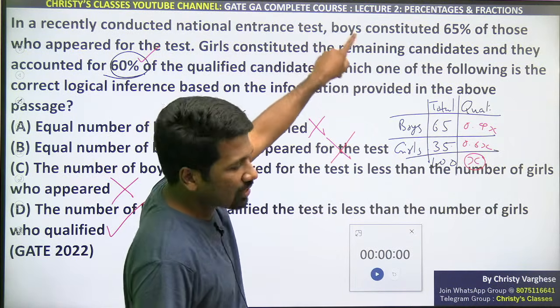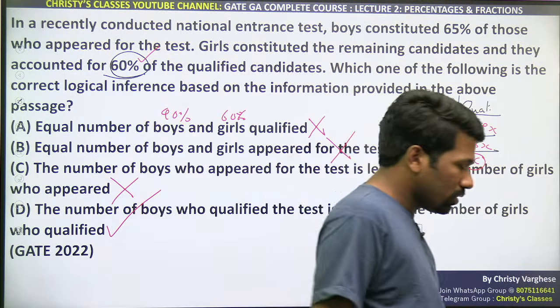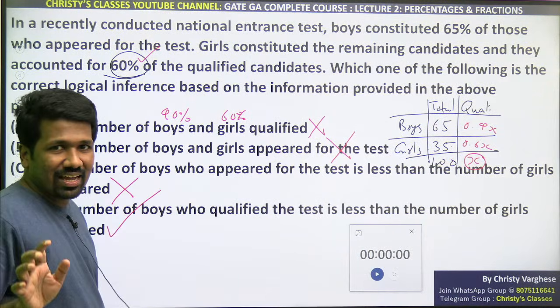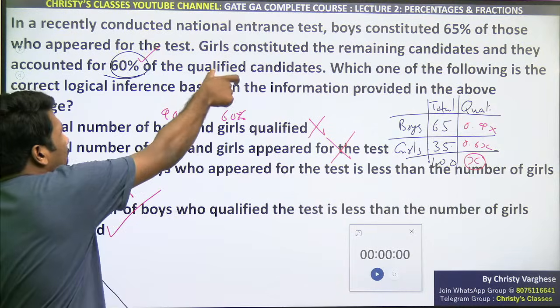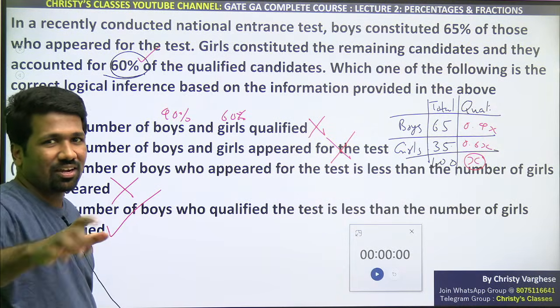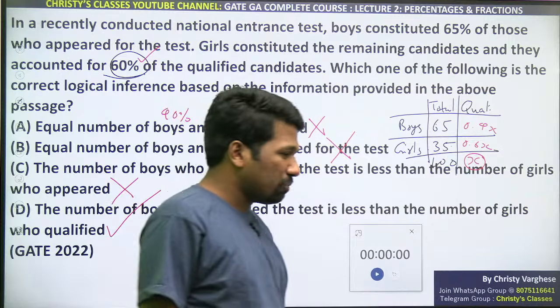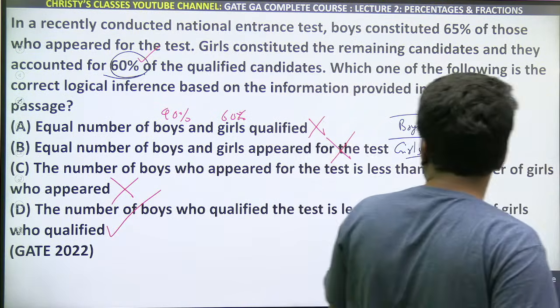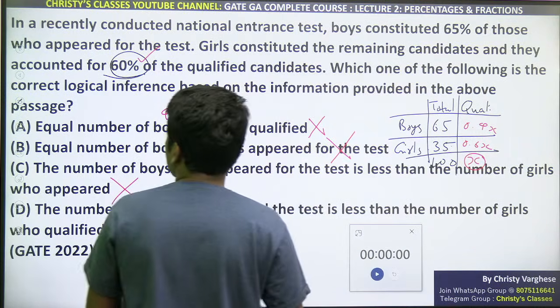Don't connect it with that initial 65%. It is not written that 60% of girls are qualified. It says 60% of the qualified are girls. That all means different things. Again, you should be more familiar with terminologies, I guess. So, I think that much is clear.